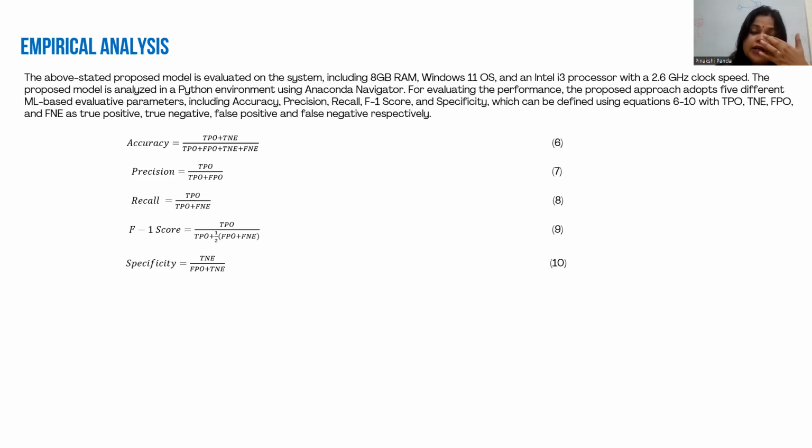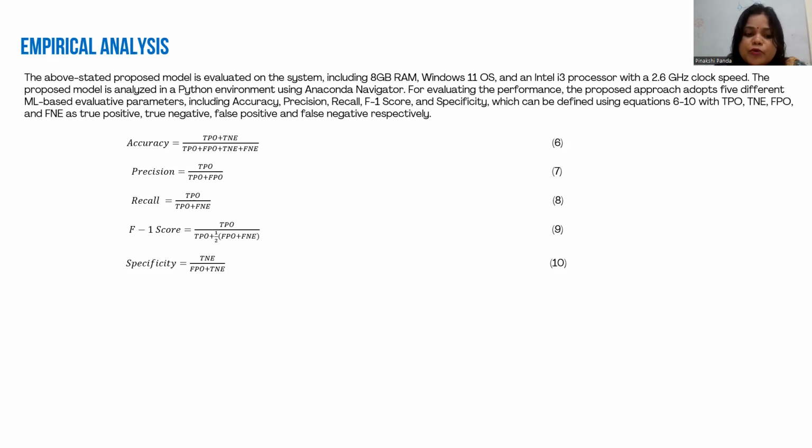So here we calculate the true positive rate, false positive rate, true negative and false negative. As you know, accuracy is calculated as true positive plus true negative divided by true positive plus false positive plus true negative plus false negative, and precision is true positive divided by true positive plus false positive. Recall is true positive divided by true positive plus false negative.